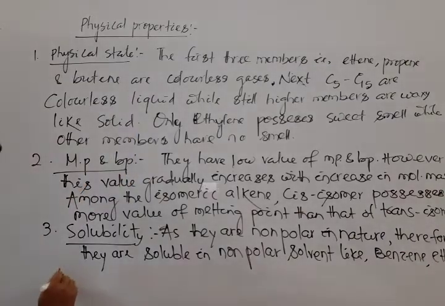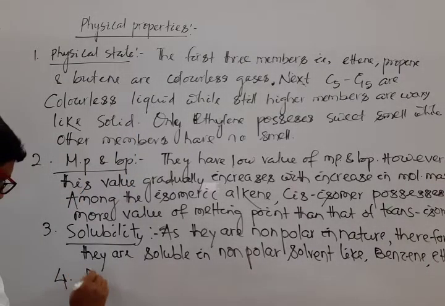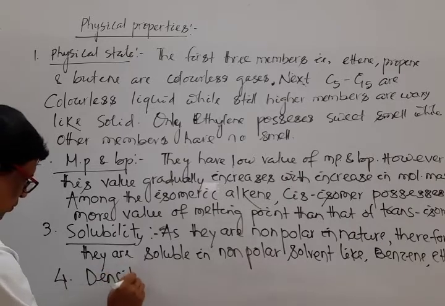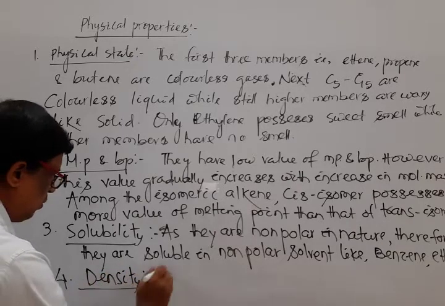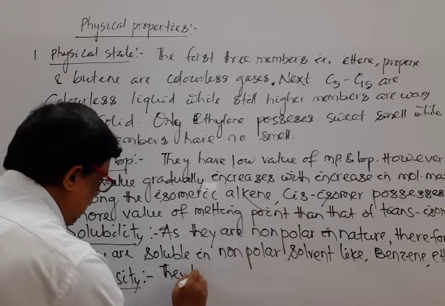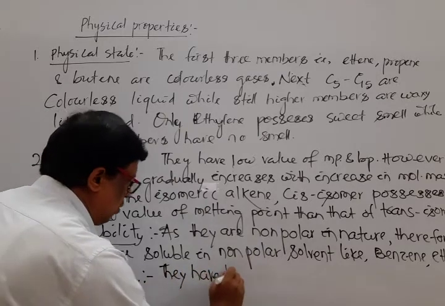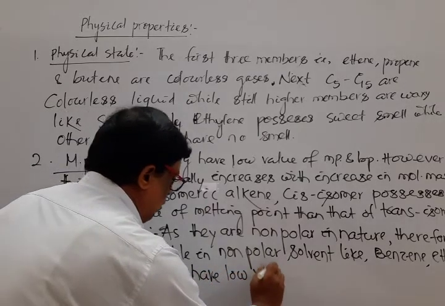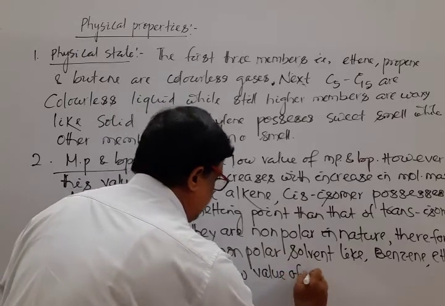Last one is density. Note down, they have low value of density.